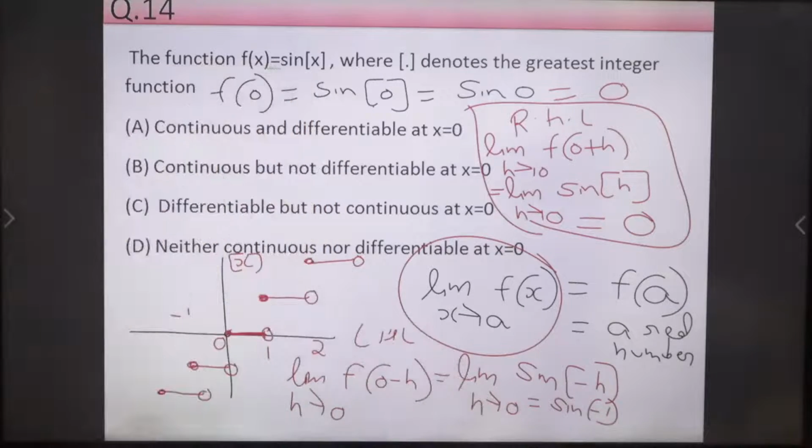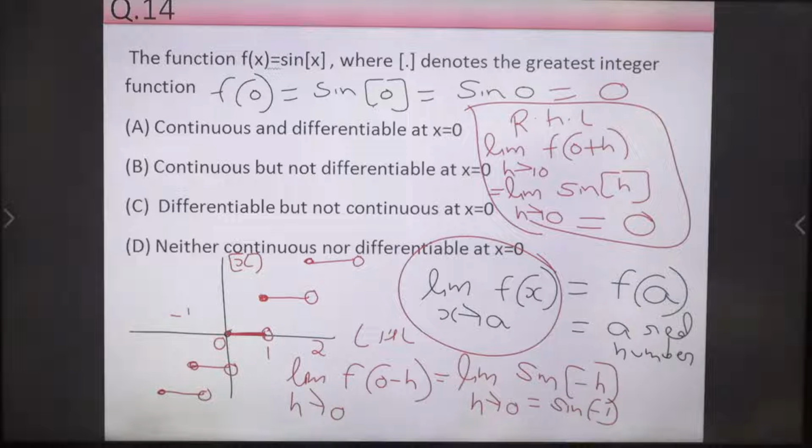So what is the right answer? It is neither continuous nor differentiable at x equal to 0. So D is the right answer to this question. Okay, remember this important point. You must have the basic knowledge of LHL, RHL and continuity, differentiability concepts.